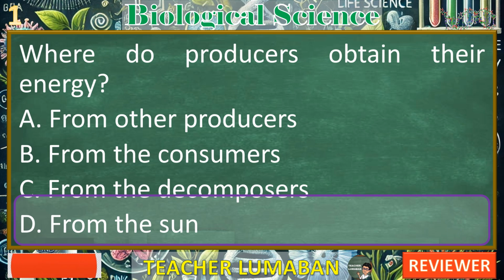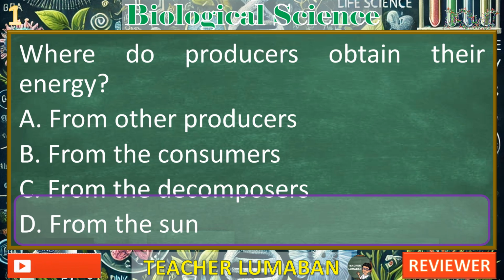B. From the consumers. This is incorrect. Consumers are organisms that feed on producers or other consumers for energy. Producers do not rely on consumers for energy. Rather, the energy flow is the opposite: consumers obtain energy from producers. C. From the decomposers. This is incorrect because decomposers break down dead organic matter and recycle nutrients back into the ecosystem, but they do not supply energy directly to producers.